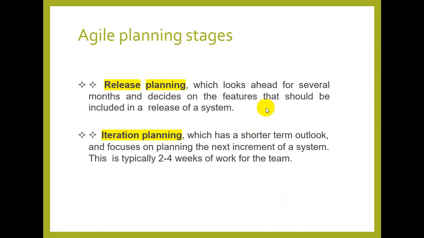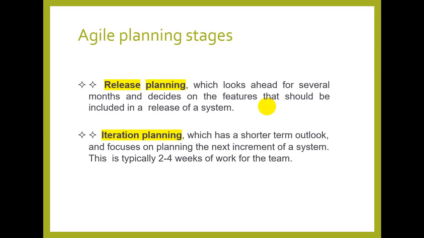Coming towards iteration planning, this is where we decide for the team itself. We will be covering a fixed set of features, functionalities or user stories in a specific time period. For example, in case of Scrum, the sprint cycle is decided for 2 weeks or 4 weeks. So we decide in 2 weeks or in 4 weeks what number of user stories we will be covering.